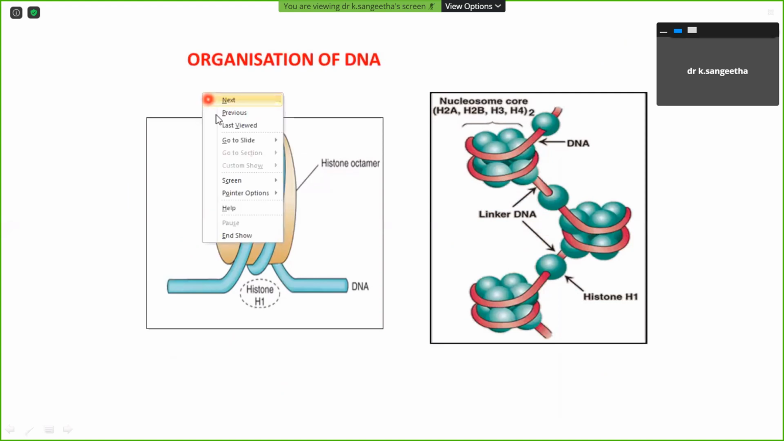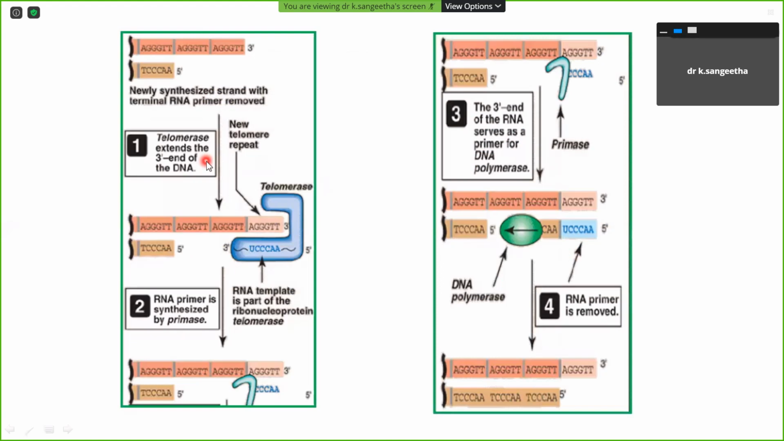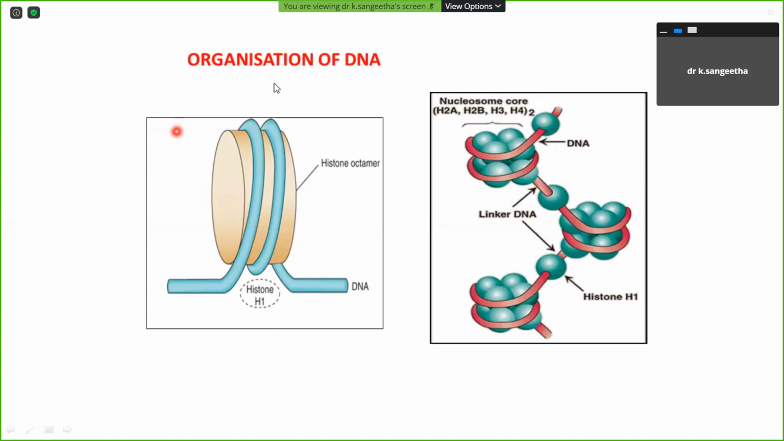So almost that's all about replication. Next, don't stop with the formation of the leading strand and lagging strand, how it is synthesized, and what proteins are involved. You have to explain how it is organized.